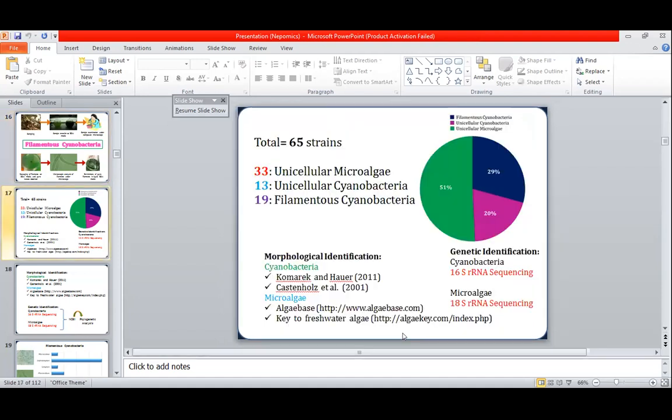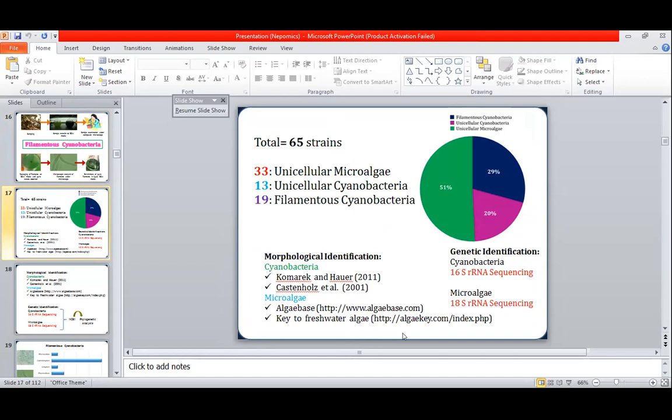So among the 65 different strains from the different regions of Pakistan, 33 were unicellular microalgae, and among the cyanobacteria, 13 were under the heading of unicellular cyanobacteria, and 19 were under the filamentous cyanobacteria.